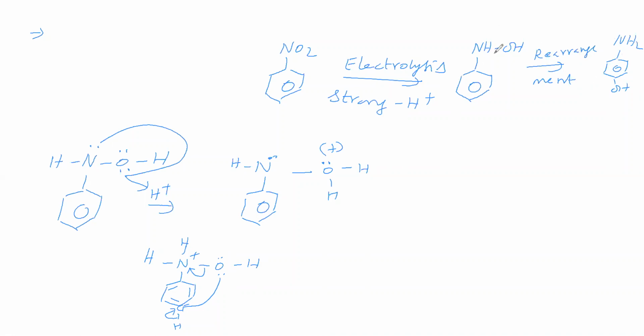This N-phenyl hydroxylamine undergoes rearrangement. This rearrangement we will see properly. We will write NHOH like this. It is having two lone pairs. Now we will write the bonds like this. So pi bonds we will write here, and H we will write here.